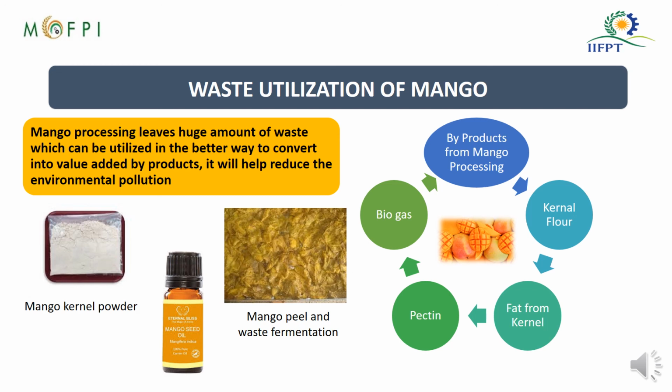You can use the mango peels and convert them into a fermentable waste. You can convert the kernel into a flour. You can extract the pectin from the mango peel. Again, the waste you can ferment and convert into biogas.